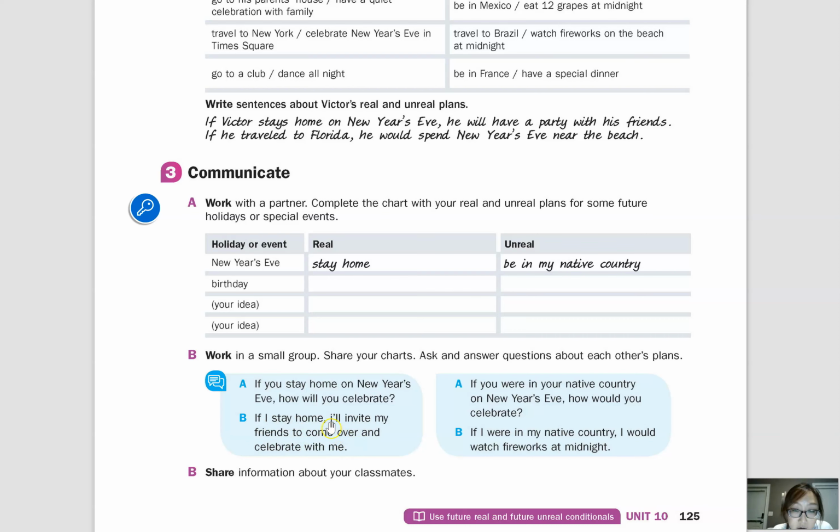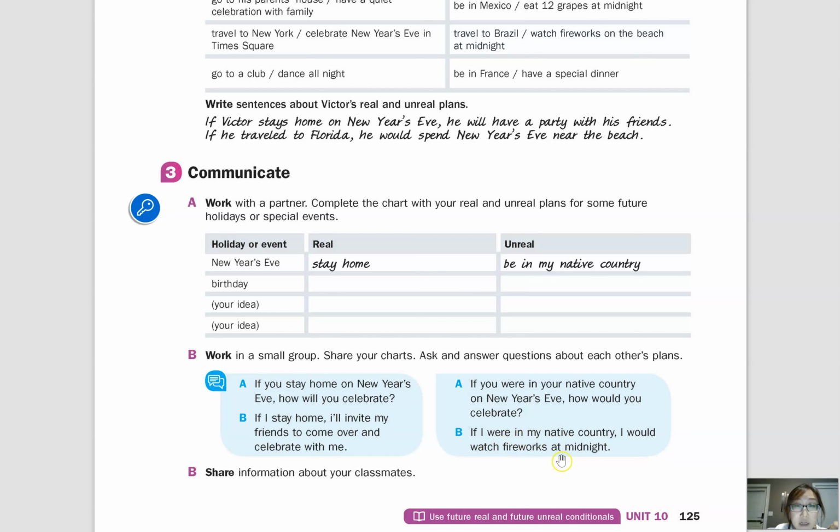Oops, there's a mistake here. This I should be capitalized. Okay. And then here, you could also say, but if I were in my native country, I would watch fireworks at midnight. So if it is unlikely that you'll be in your native country, you shouldn't use this, because this is for an unreal situation.